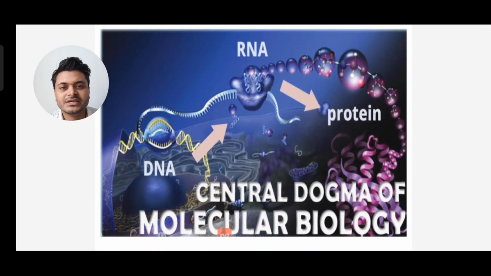So we'll see about the central dogma. What is the central dogma? You can see the DNA is converted to mRNA and mRNA is converted to protein. When DNA is converted to mRNA, it's called transcription, and when mRNA is converted to protein, it's called translation. Then DNA can do DNA replication. DNA gets converted to another DNA, that's DNA replication, and RNA gets converted to another RNA, that is RNA replication. We also know reverse transcription, that is RNA to DNA, with the help of the reverse transcriptase enzyme. This entire process is called the central dogma.